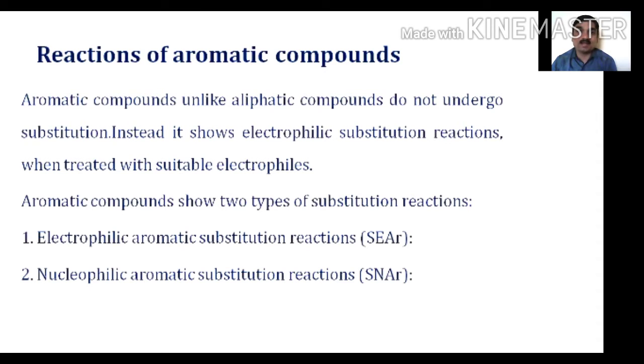As we know, the pi electron cloud is present above and below the benzene ring. That means it is susceptible to electrophilic substitution reactions. As is clear from the structure of benzene, the double bond present in the benzene molecule is not static. That's why it is unable to show addition types of reactions as an unsaturated compound does. Next, aromatic compounds show two types of substitution reactions.